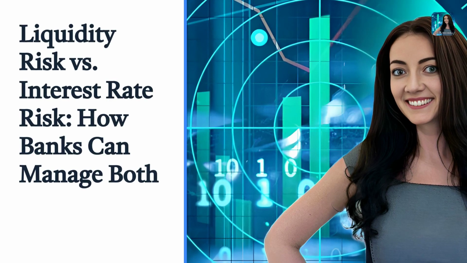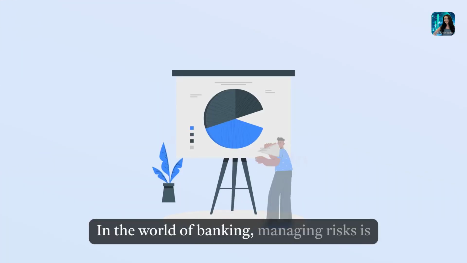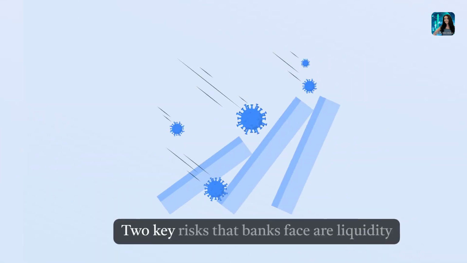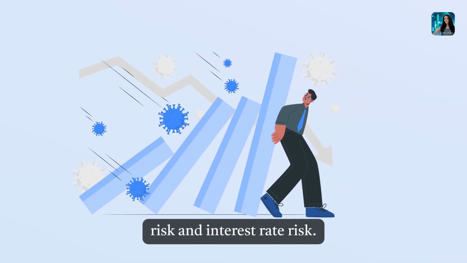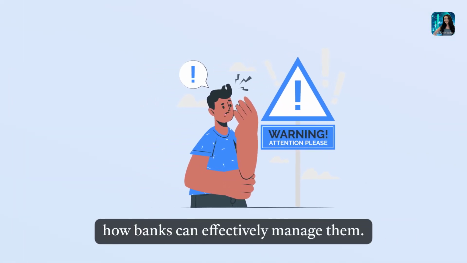Liquidity risk versus interest rate risk. How banks can manage both. In the world of banking, managing risks is crucial for long-term success. Two key risks that banks face are liquidity risk and interest rate risk. Let's delve into what these risks are and how banks can effectively manage them.